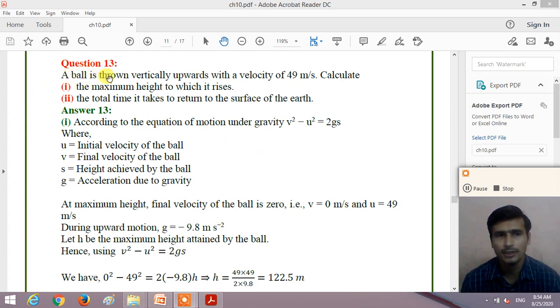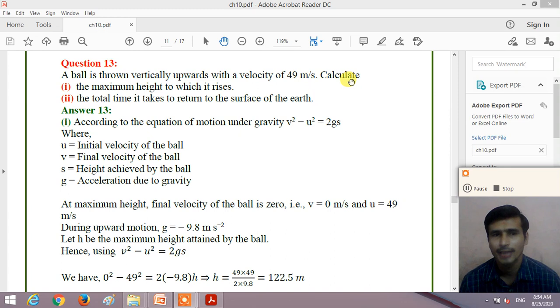A ball is thrown vertically upward with a velocity of 49 meter per second. Here the ball is thrown in the vertically upward direction with a velocity of 49 meter per second. That is the initial velocity of the ball.